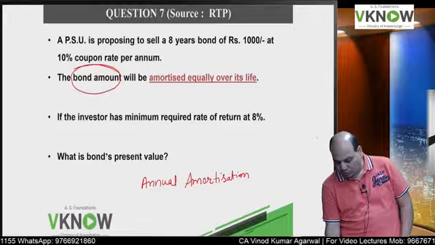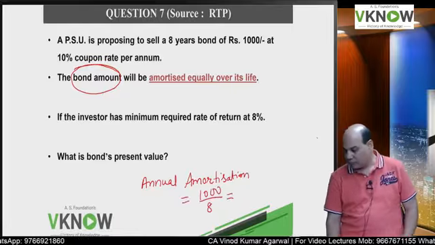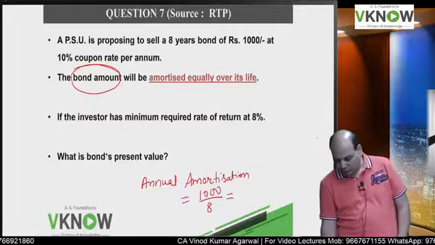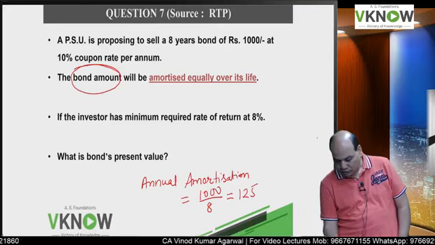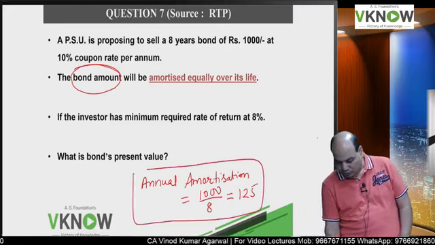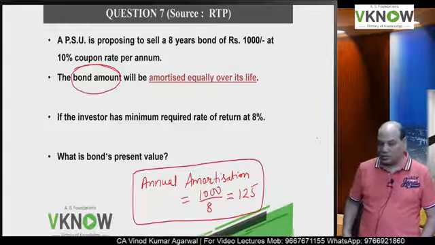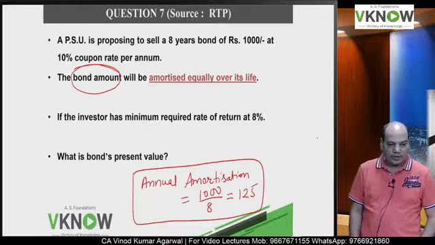Annual amortization will be 1000 divided by 8. So how much amount you will repay every year? 125. Very good. Just write down in your notebook: annual amortization is equal to 1000 divided by 8.